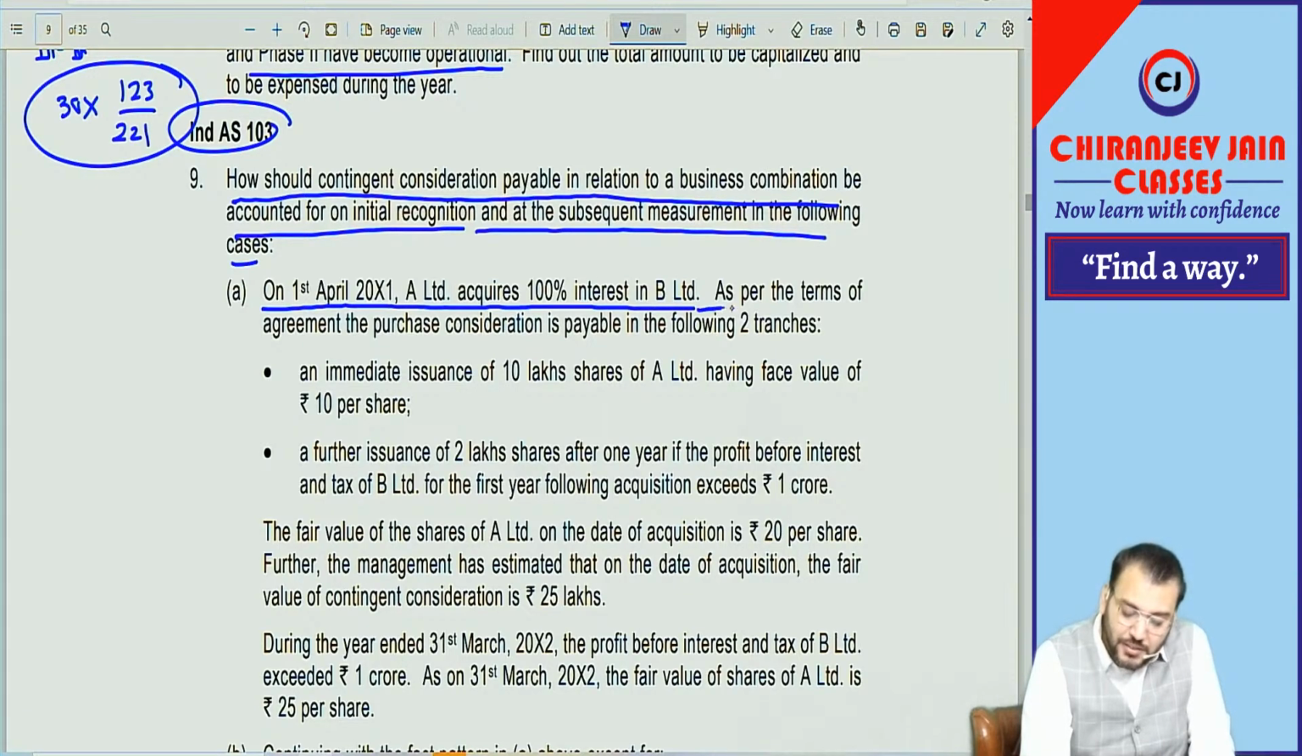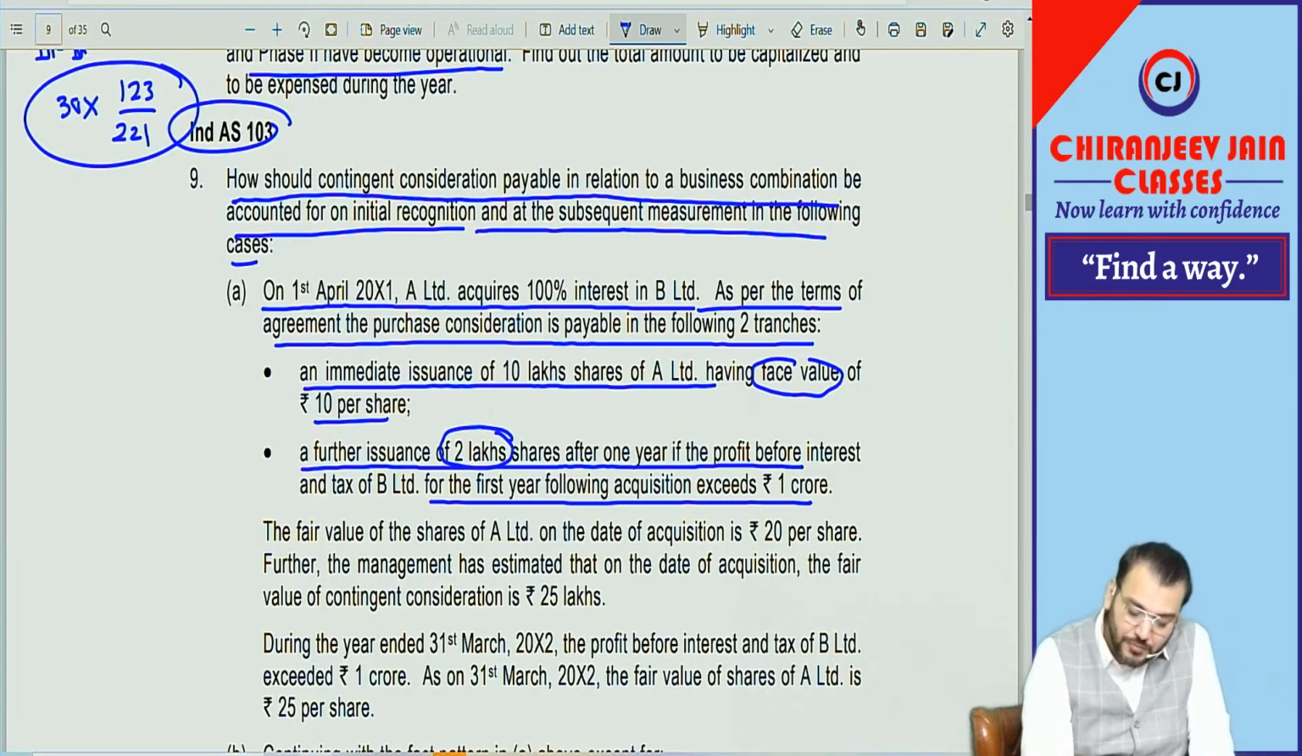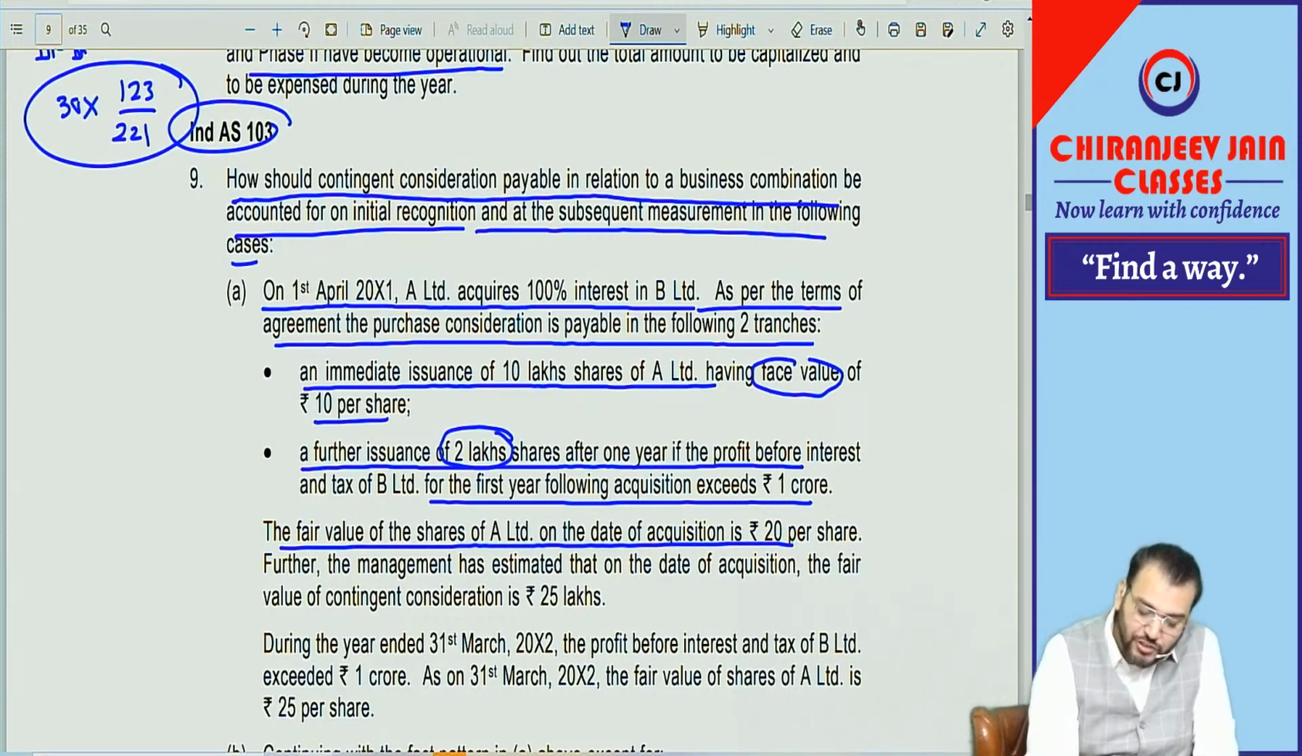Means there is no NCI. As per the terms of the agreement, purchase consideration is payable in the following two tranches. An immediate issuance of 10 lakh shares having a face value of rupees 10 per share, this is not fair value. A further issuance of 2 lakh shares after 1 year if the profit before interest and tax for the first year following acquisition exceeds 1 crore. This is a fixed number of equity shares. The fair value of shares of A Limited on the date of acquisition is 20 per share.